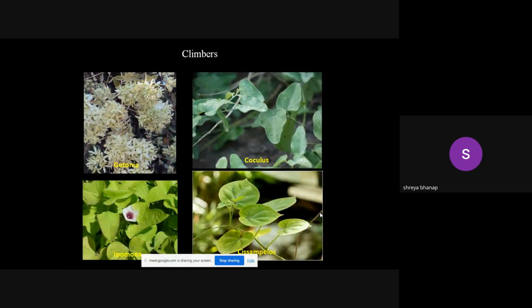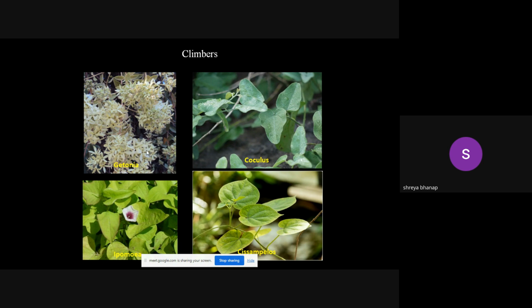So some of the climbers which are present in that area, the most showy, fully bloomed climber right now is the Getonia, or the crepe paper flower climber. These flowers are mostly yellowish white in color, and the petals are papery. If you touch them, you will feel like paper, and they are very light in weight, and that's why the name is crepe paper flower climber. It blooms very profusely, and one can observe the bloom everywhere.